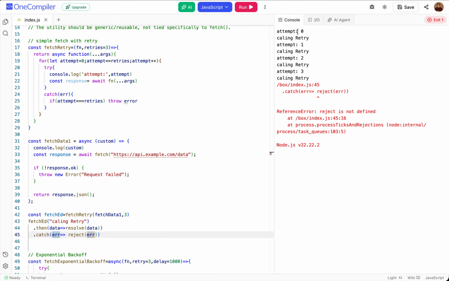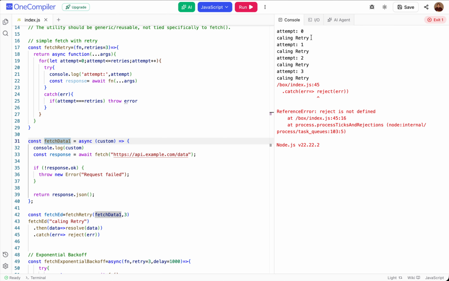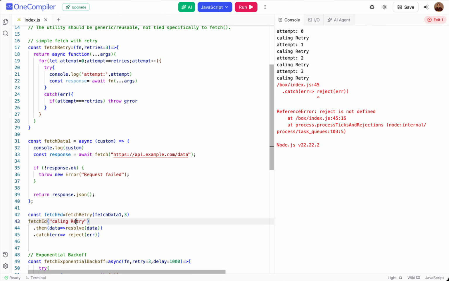So as you can see here, when we call this, this fetched function has been called, and it went over here, and it showed that okay, it is the first attempt. We are calling our fetch data, and fetch data in hand is calling retry. Calling retry is this particular thing that string we are passing to this fetched as an argument. So it is an unsuccessful retry.